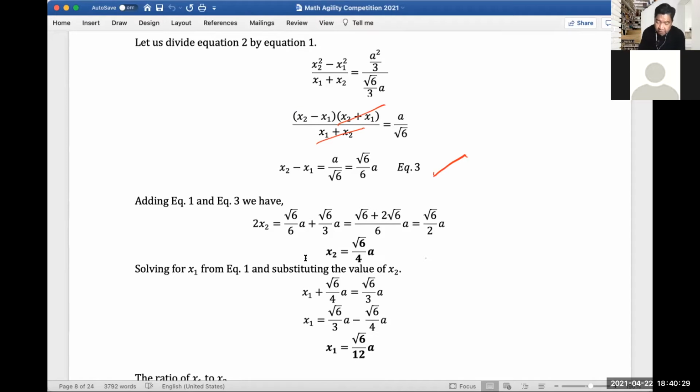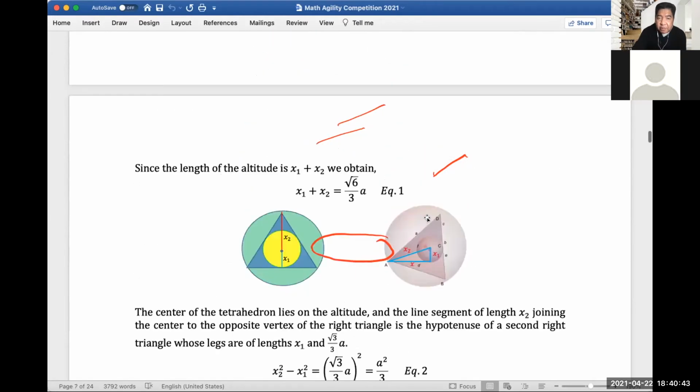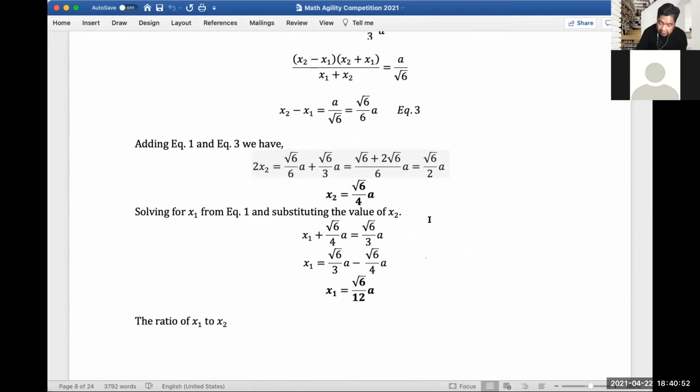Now, let's add equation 1 and equation 3. We will be able to solve x sub 2, which is the radius of sphere number 2. And then solving for x sub 1 from equation 1, what's equation 1 again? Here, x plus 1 plus x sub 2 equals square root of 6a. So substitute the value of x sub 2, which is this value here, and we will get x sub 1 equals square root of 6 over 12a.